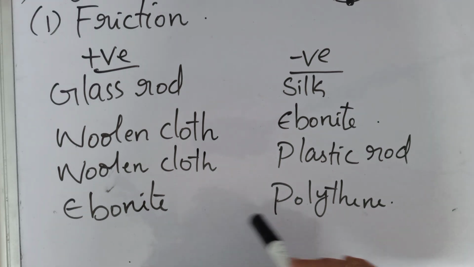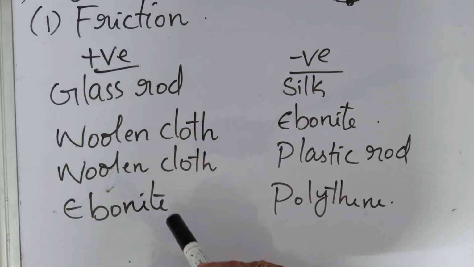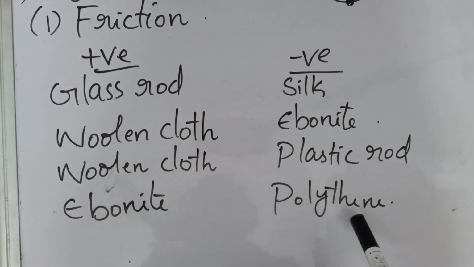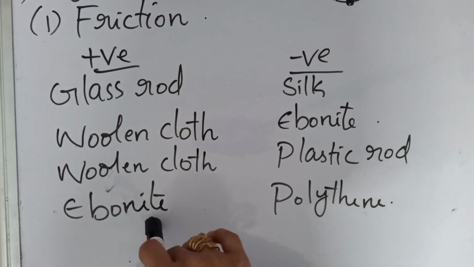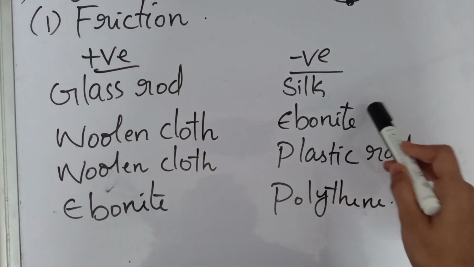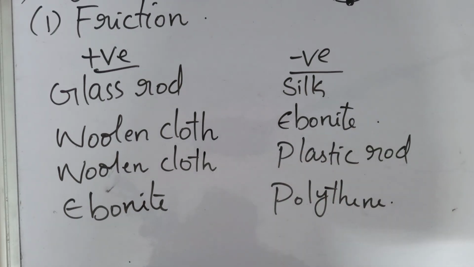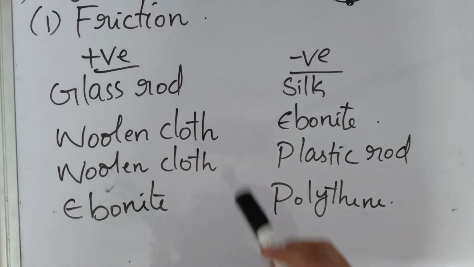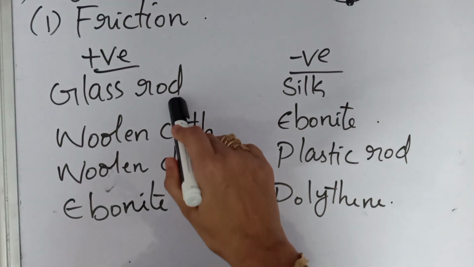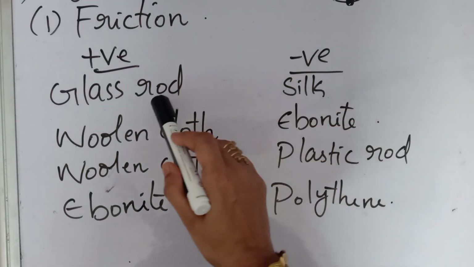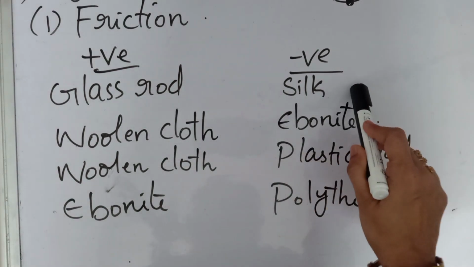That depends on the pair we are taking. When we rub ebonite with polythene, it becomes positively charged, and the same ebonite, when rubbed with woolen cloth, becomes negatively charged. So we should be careful whenever we are rubbing two objects. That depends on the pair we are taking for rubbing.